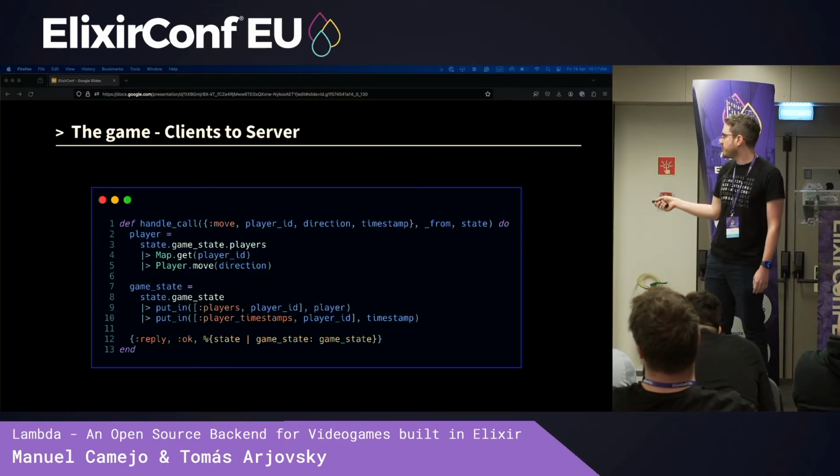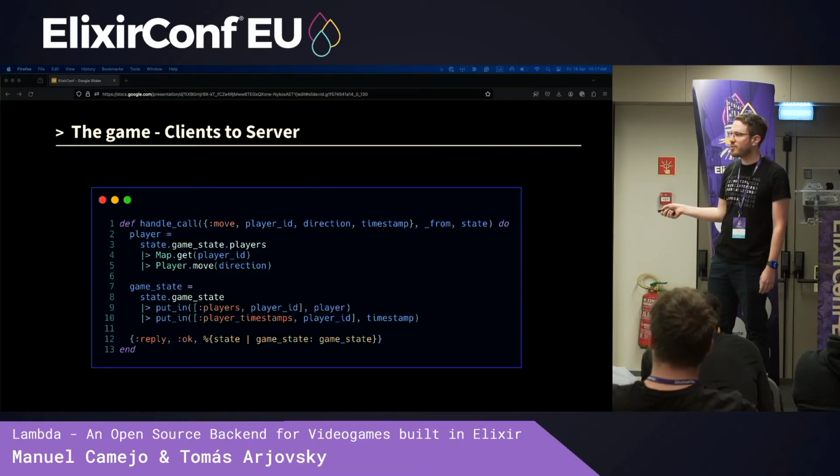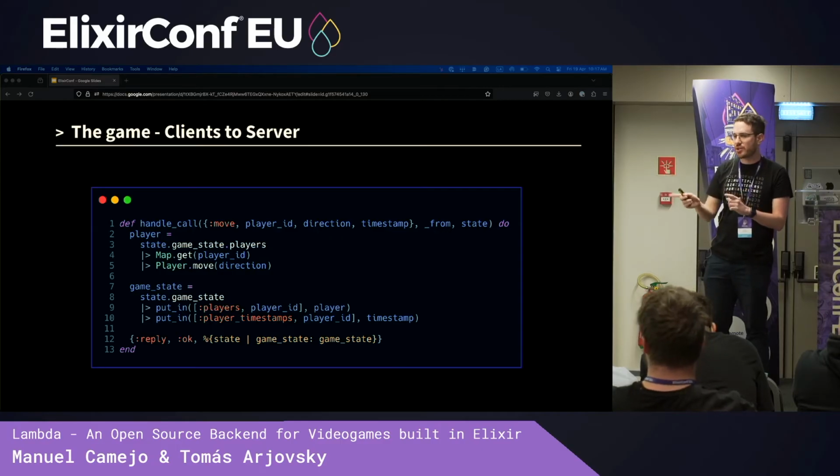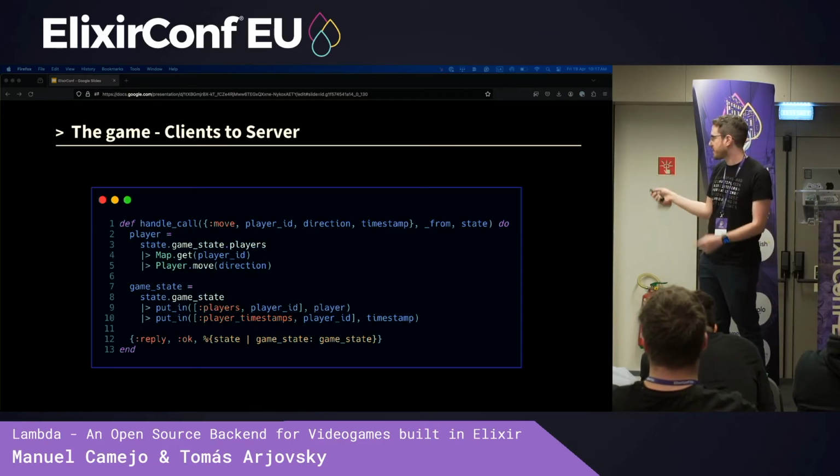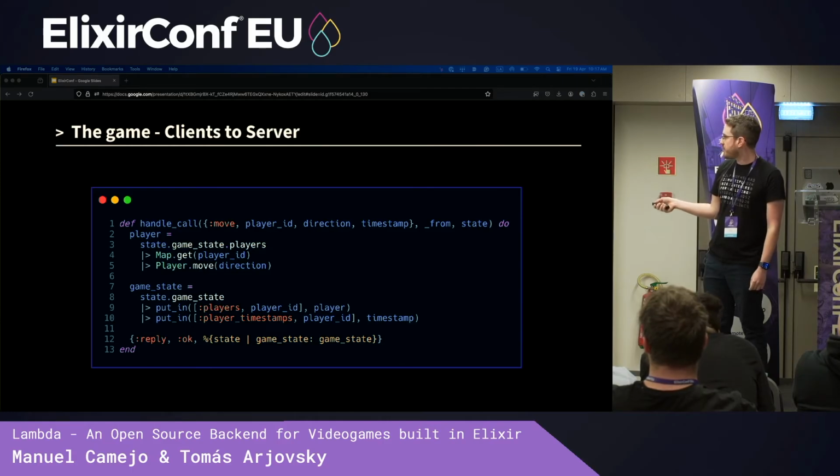So what we do is we simply get, using the map library, the player from the state, and then we use our player library to move it. This is less obvious than it looks. Moving it doesn't mean changing the position, it means changing the direction, and that will become important in the next slide. So afterwards we just update the game state: we look for the corresponding player in the players list, we update it, and we also update the timestamp.